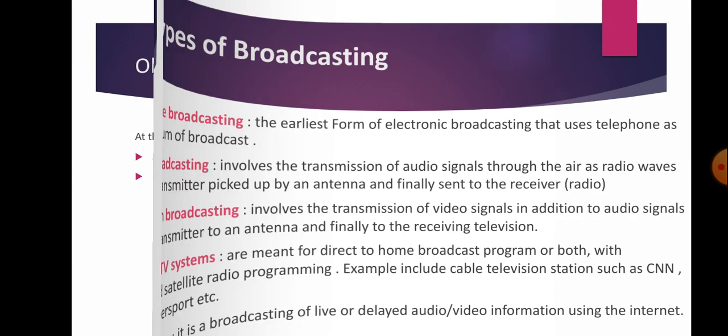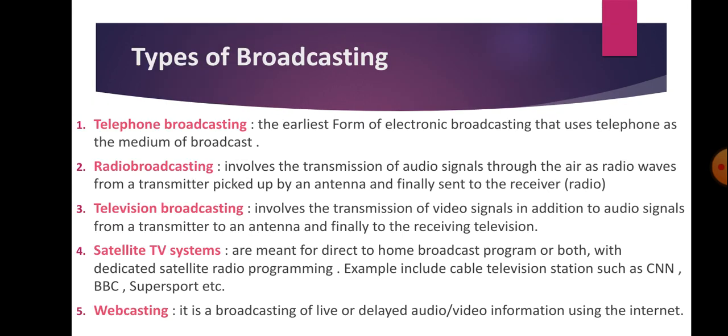Types of broadcasting. We have five various types of broadcasting. They are telephone broadcasting, radio broadcasting, television broadcasting, satellite TV systems, and webcasting. Firstly, telephone broadcasting. This is the earliest form of electronic broadcasting that uses the telephone as the medium of broadcast.